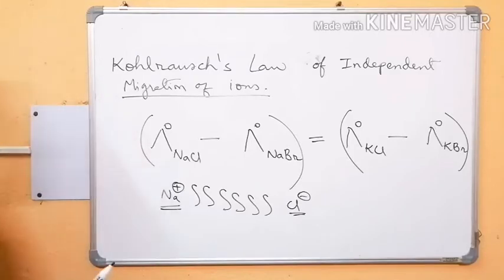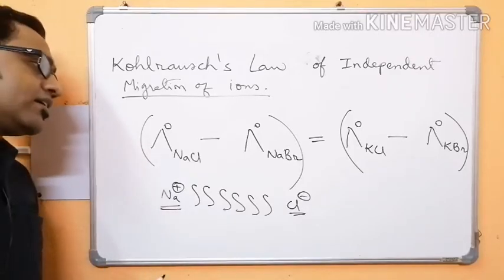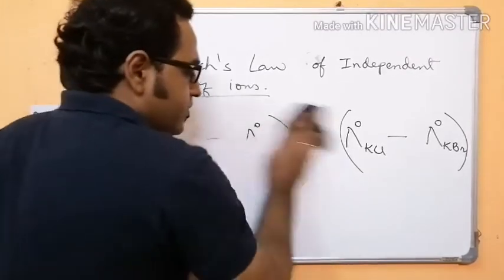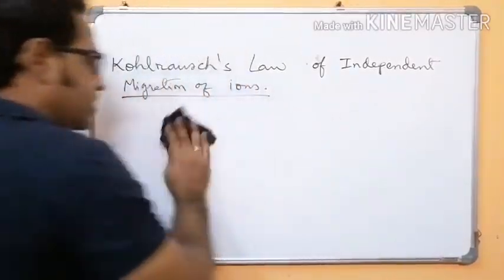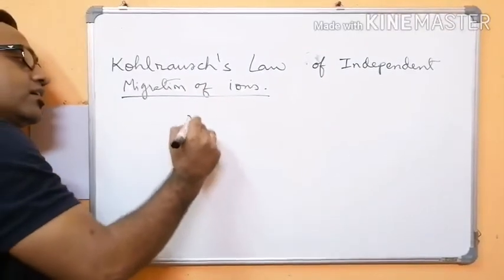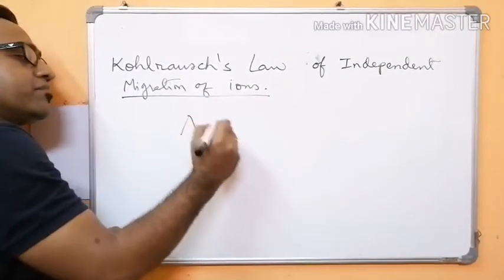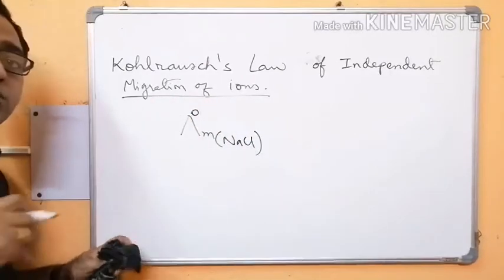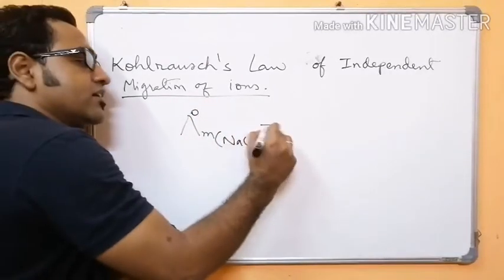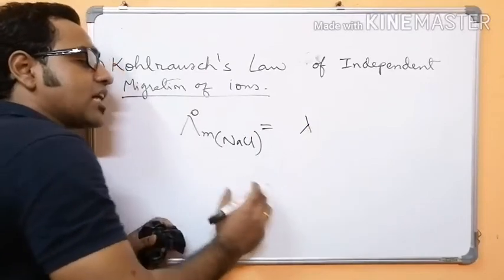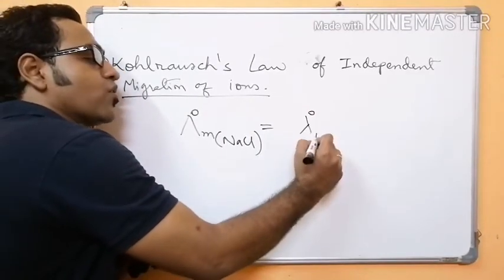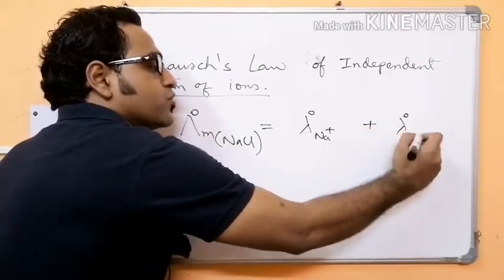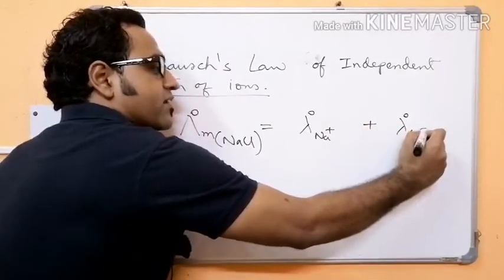So what does it mean? It means if you have sodium chloride, lambda m of sodium chloride at infinite dilution or at zero concentration is the sum of the contribution of the cation plus the contribution of the anion.